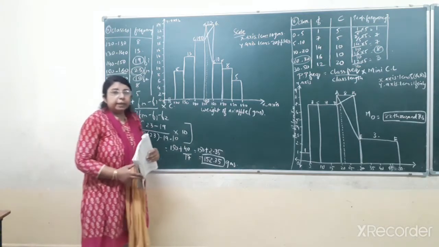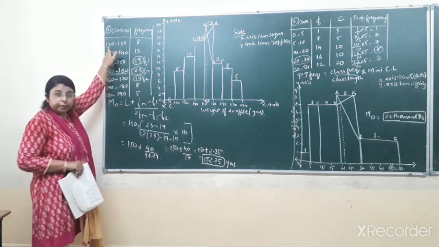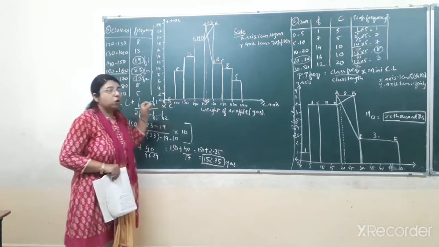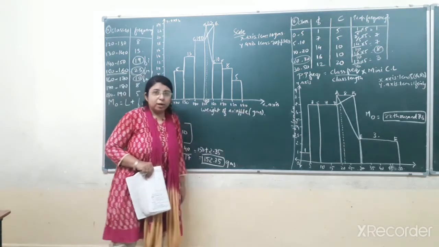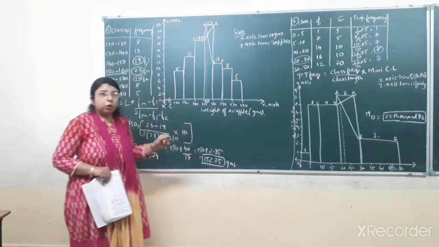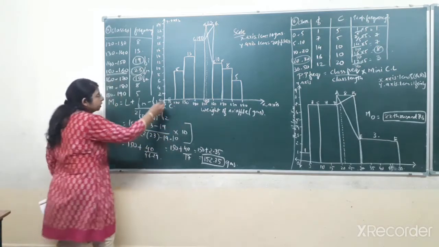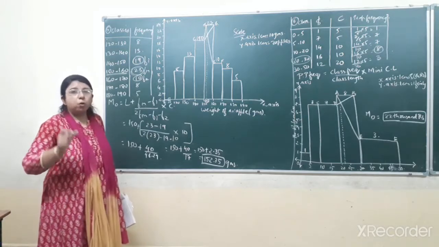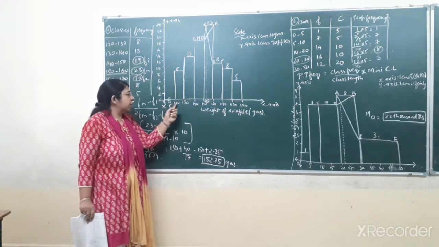Because the data that has been given to you is of classes starting from 120, you cannot start representing on the x-axis from 10, 20, 30 up till 190. Then the x-axis will become quite big. So in order to start with the first class, that is 120, I have drawn two zigzag lines over here, representing that initially the gap is not maintained equal. This you have to do in the initial stage, and you will start with 120.